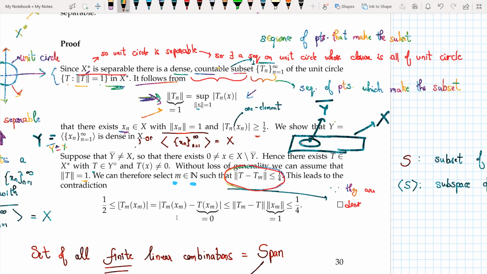From here we saw that Tm(xm) is greater than or equal to half. And then I just subtract T. Since xm is an element of y, and since T annihilates y, T of xm would be equal to 0. And then I can write it as norm of Tm minus T times norm of xm. And this is equal to 1, as we saw here, and this was 1 by 4. So from here we see that half is less than 1 by 4, which is a contradiction. So indeed, my space X is separable.